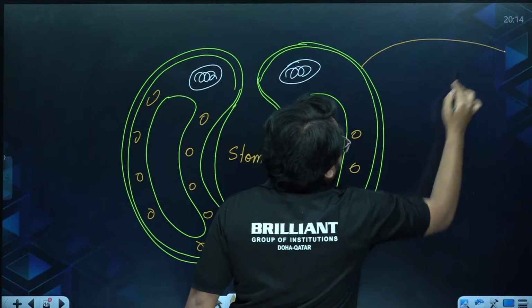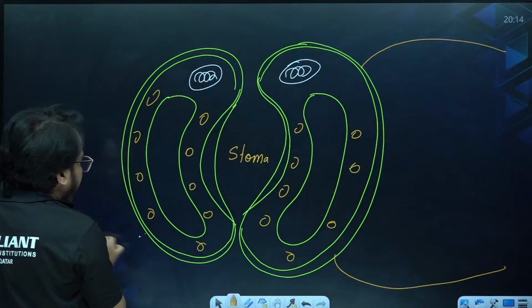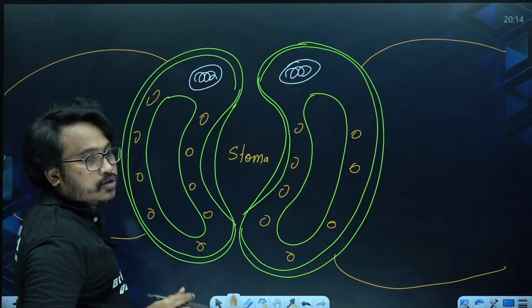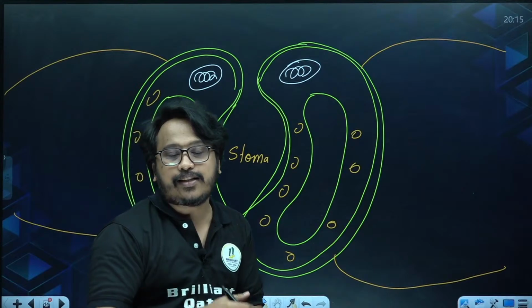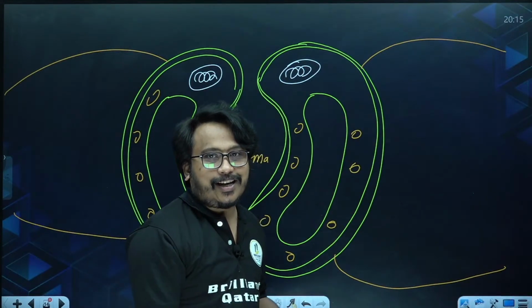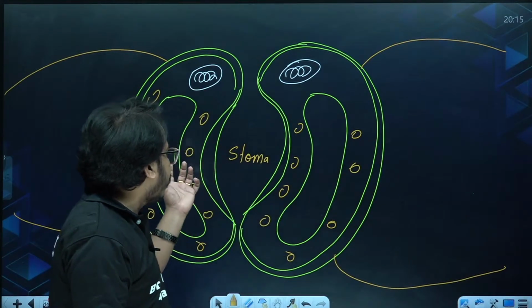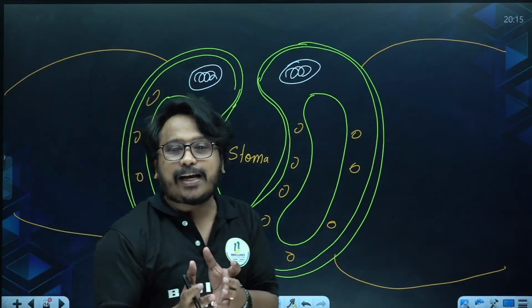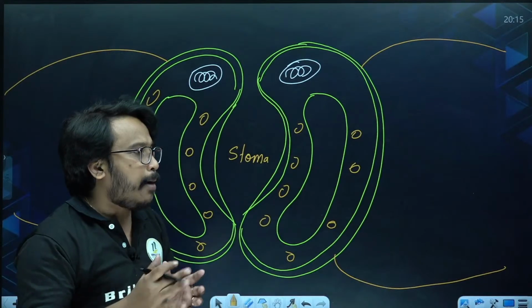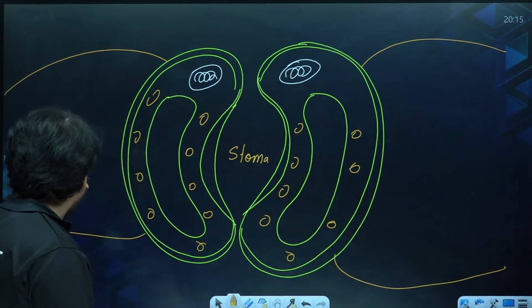At the center the gap that is opened, that is actually called stoma, and the surrounding epidermal cell we call it as subsidiary cell. So in vicinity of the guard cell, the surrounding epidermal cell only we call it as the subsidiary cell. Subsidiary cell and these guard cells together along with the stomatal aperture, that is actually called as stomatal apparatus. Hope you got the answer.